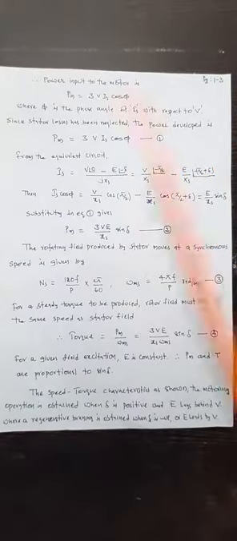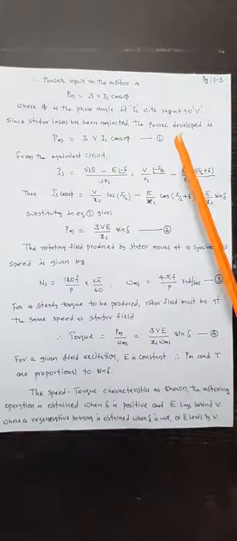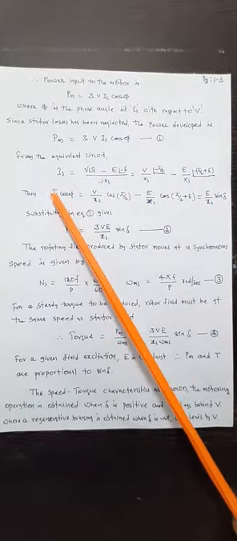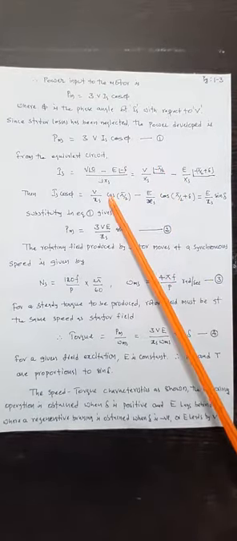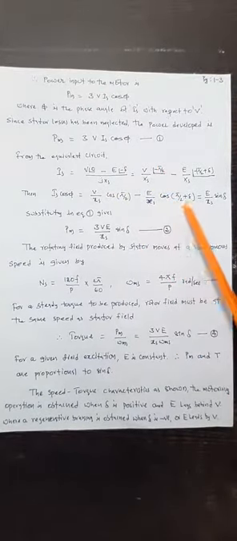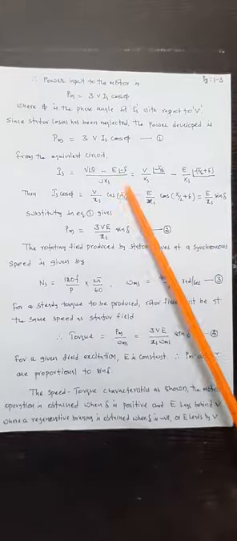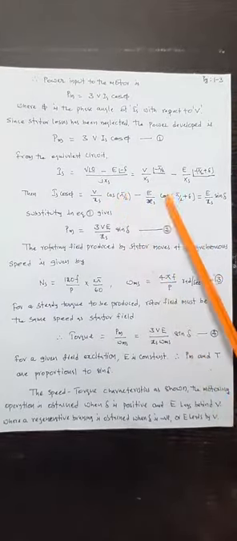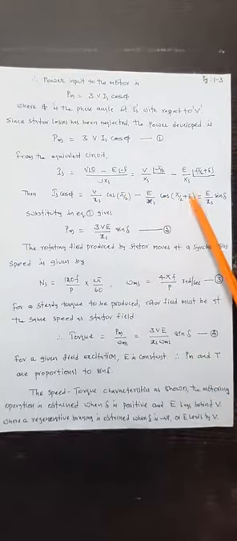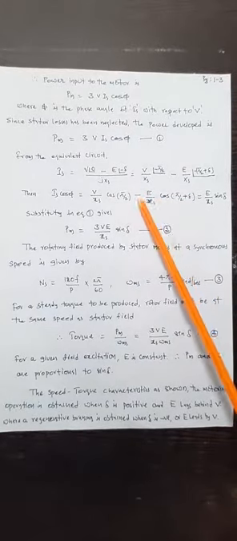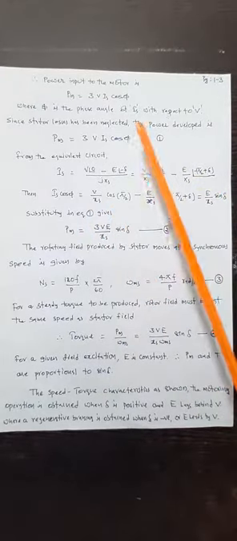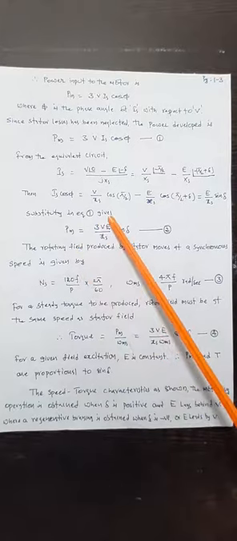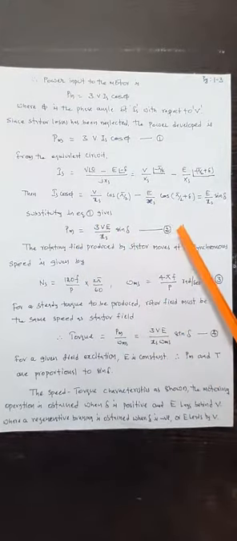So multiply both the LHS as well as the RHS with cos phi. So Is cos phi is equal to V by Xs cos pi by 2 for the first term, minus E by Xs cos of pi by 2 plus delta. So cos 90 is 0, you remove this term, and cos of pi by 2 minus delta becomes minus sin delta. So minus minus gives plus E by Xs sin delta. Substituting in equation number 1 gives Pm is equal to 3VE divided by Xs sin delta. This is equation number 2.